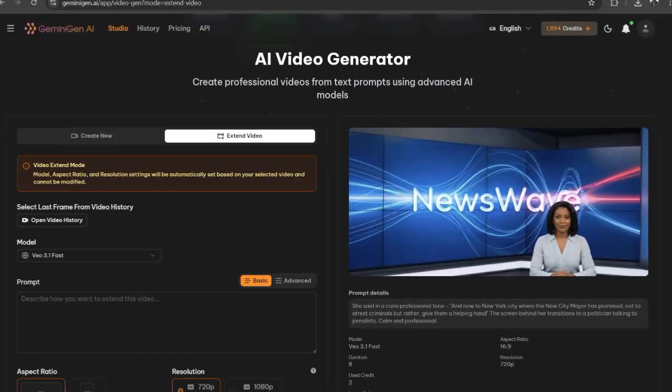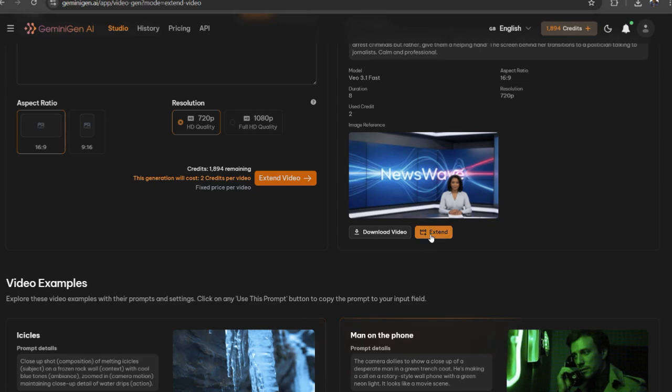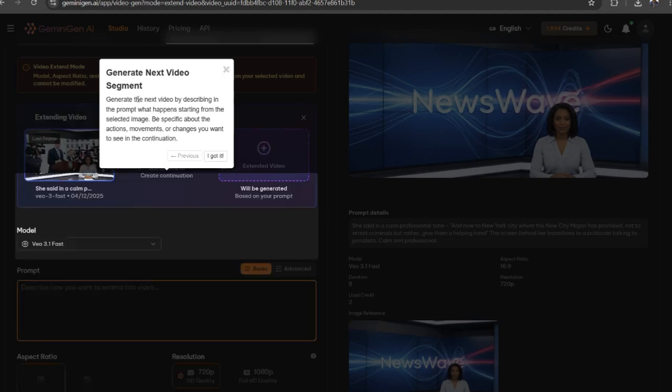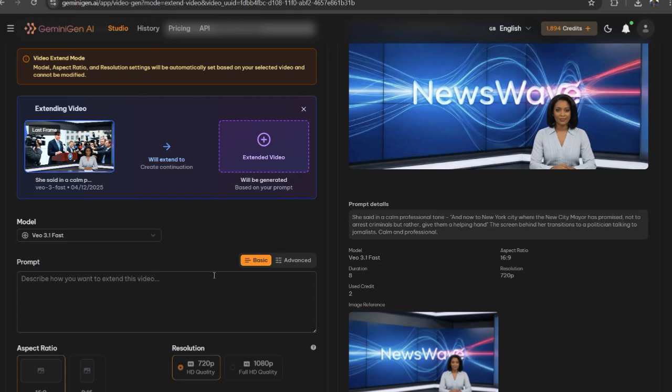Now that's a beautiful one. Another feature that I love about using Veo 3.1 Fast in Gemini Gen is the video extension feature. Once you're done generating your first video, you just need to click on this extend button. Now this page will open, and you'll see that the end clip of your previous video has been generated, and now the last second of your previous video will be used as the starting point for the new video to be generated based on the description you entered in this prompt field. Now once you're done with that, you just hit generate.